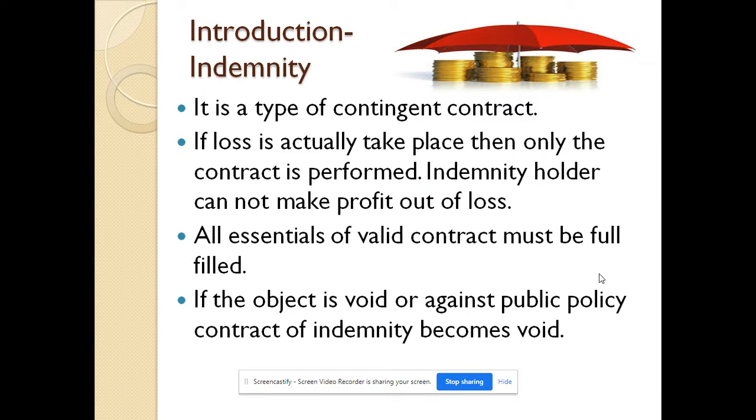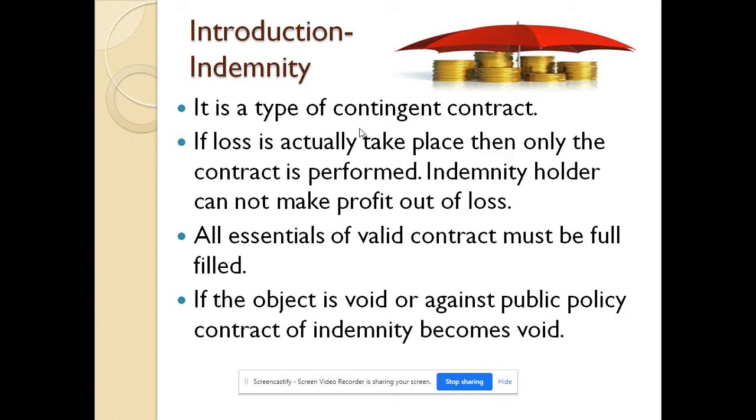The contract of indemnity is a type of contingent contract. If the loss actually takes place, then only the contract is performed. The indemnity holder cannot make profit out of the loss. Now, what do you mean by contingent contract?